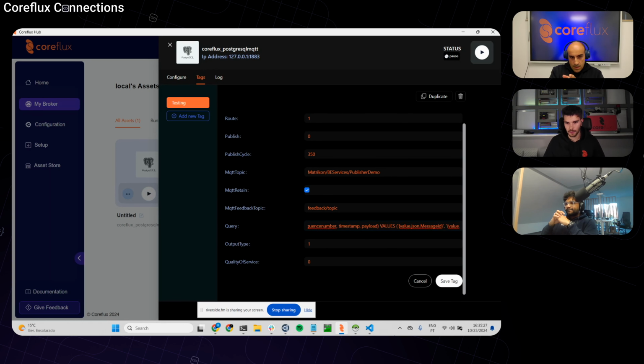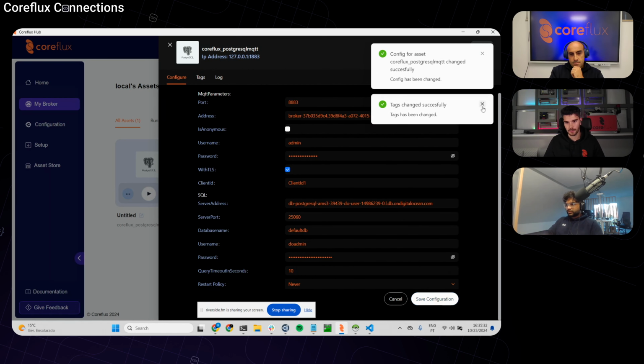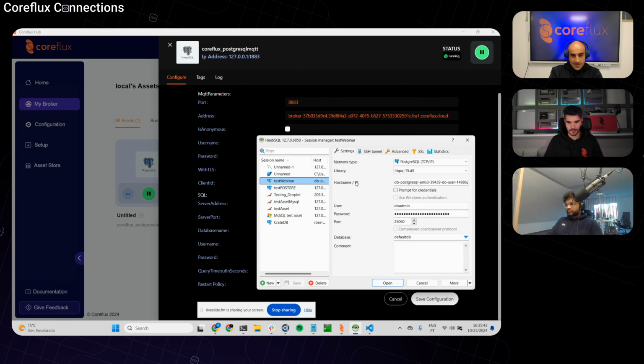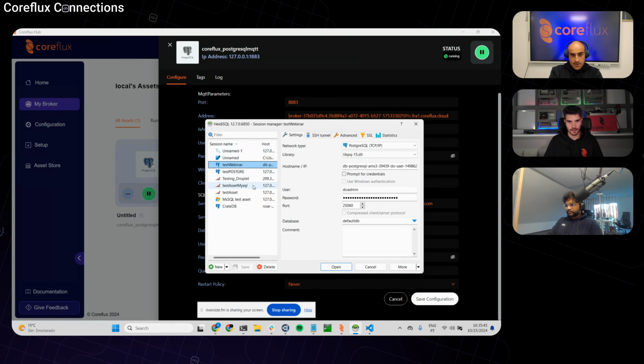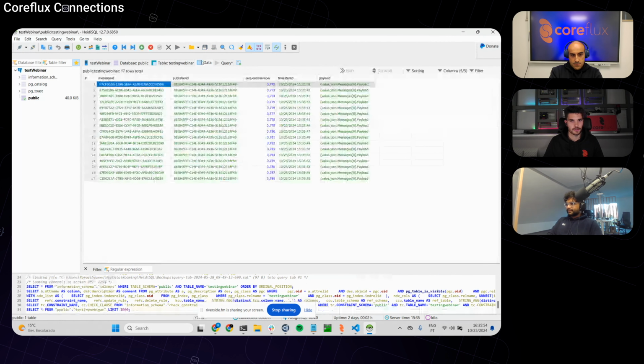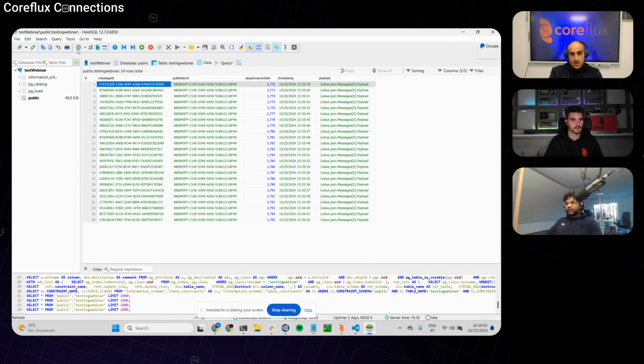Okay. So now I'm gonna save our tag and our configuration, and fingers crossed that everything's gonna work. Yeah, it's already running. Now I'm gonna use HeidiSQL to visualize our database. So let me get in. Okay. So now as you can see, everything is working as planned.